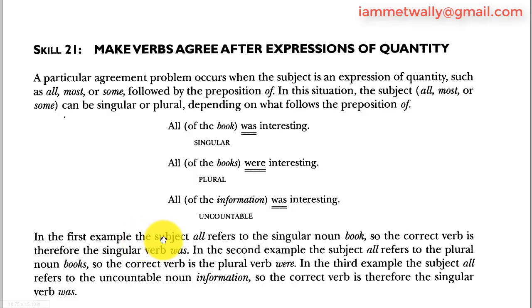In the first example, the subject all refers to a singular noun book, so the correct verb is therefore the singular verb was. In the second example, the subject all refers to the plural noun books, so the correct verb is the plural verb were. In the third example, the subject all refers to the uncountable noun information, so the correct verb is therefore the singular verb was.